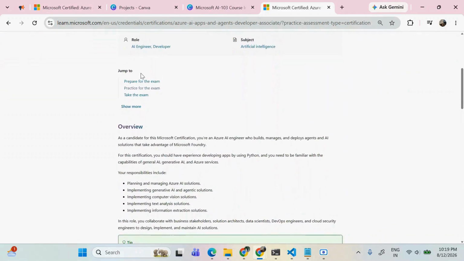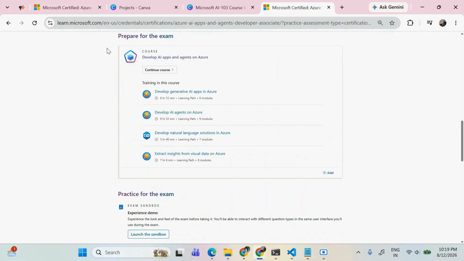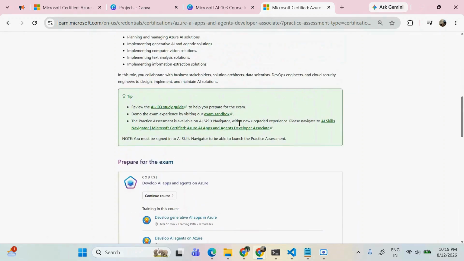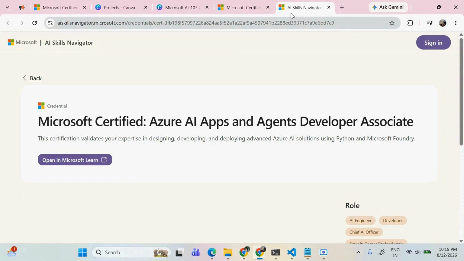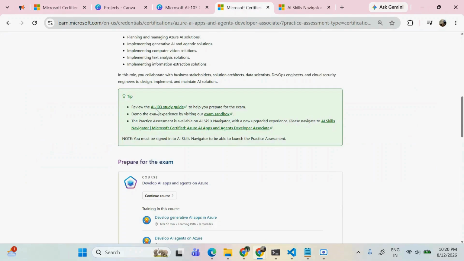Here we have these options: prepare for the exam, practice for the exam, and take the exam. If you go to prepare for the exam, we have these modules, which we will see in the next slide. Also, you can take the practice assessment, which is a very important part. Before you take the actual exam, I recommend taking this practice assessment. You can take it multiple times. If you take it two or three times, it will be sufficient for you to understand and get a set of questions.